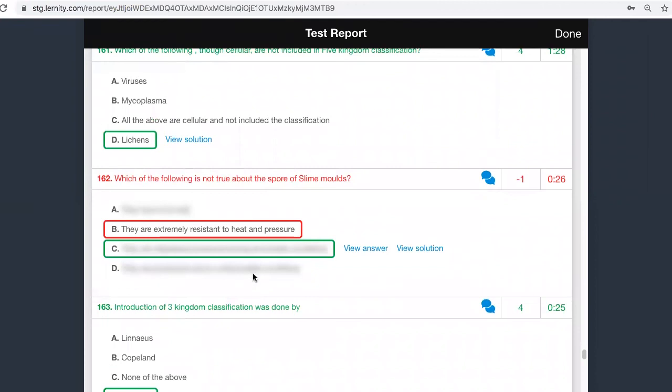Lichens you are studying under fungus, but it is not included in the fungus. Lichen is a separate heading that I taught you.